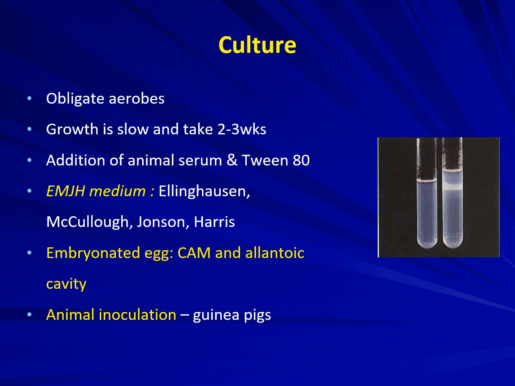This comes in the culture. Yes, we can culture this organism. It's an obligate aerobe. The growth is slow and takes 2 to 3 weeks, and the media has to be supplemented with animal serum or Tween 80. One such medium is Ellinghausen, McCullough, Johnson, Harris medium, or EMJH medium. It can also be cultured in embryonated egg on the chorioallantoic membrane and the allantoic cavity, and also by animal inoculation into guinea pigs.